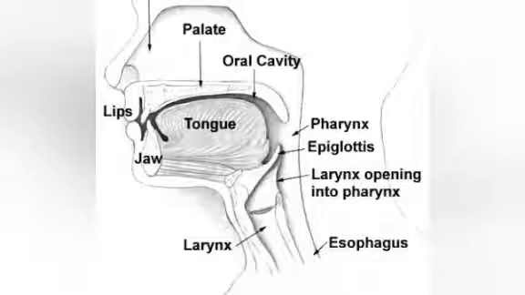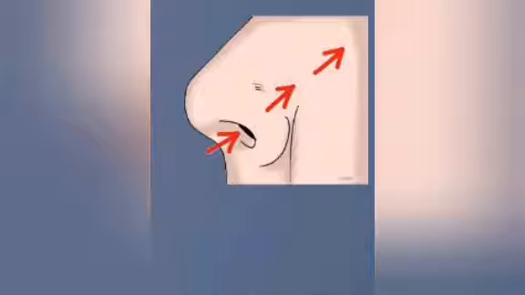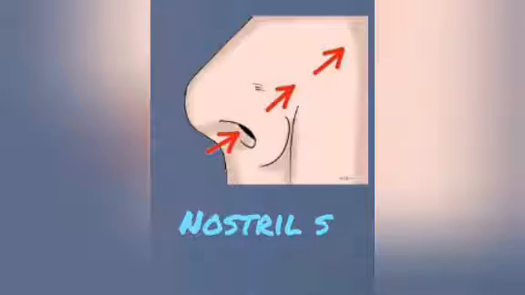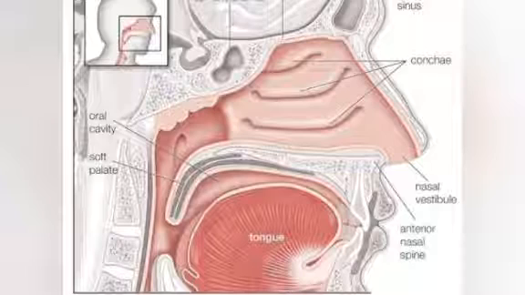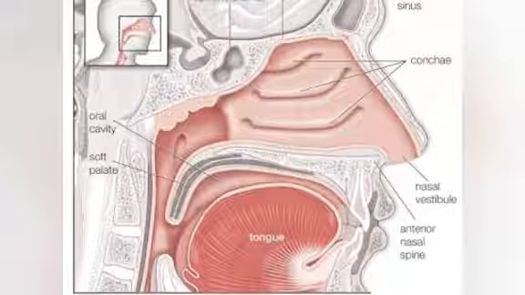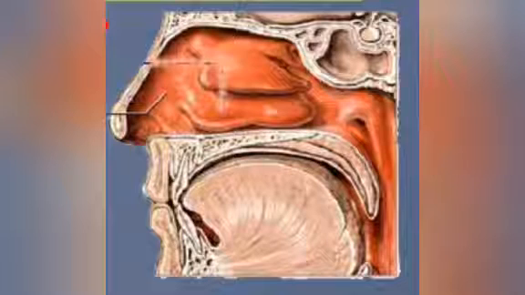The little hairs in the nasal cavity help to filter the air you breathe and block dirt and dust from getting to the lungs. The next one is the nostrils. The nostrils are the external openings of the nasal cavity, and they are openings to the pharynx. The nasal septum is a partition that divides the nasal cavity into right and left parts. The nostrils are the two holes seen in the nose.